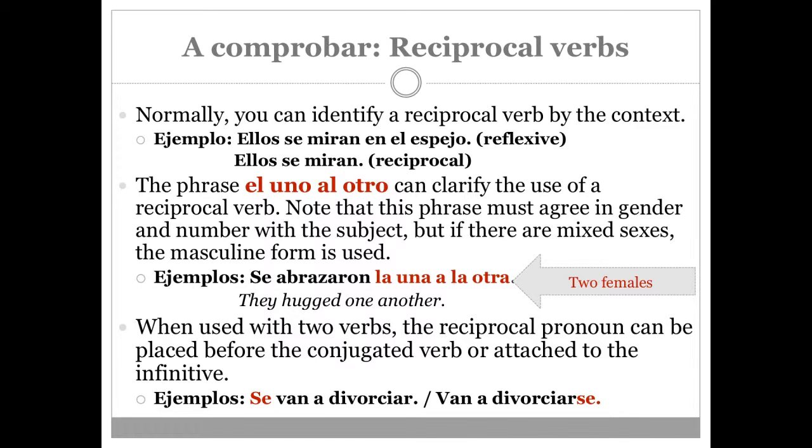When used with two verbs, the reciprocal pronoun can be placed before the conjugated verb or attached to the infinitive, just like with direct and indirect object pronouns. Se van a divorciar. Van a divorciarse. Because divorciar is in the infinitive, it can go before the conjugated verb, which would be van from the verb ir, or it can go after the phrase.